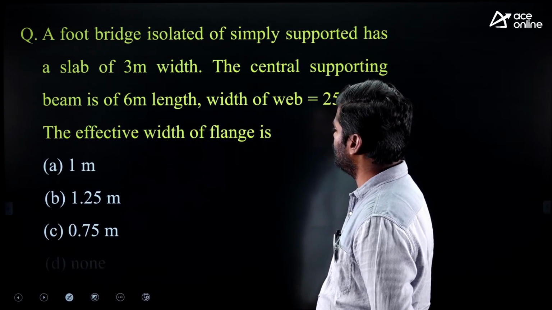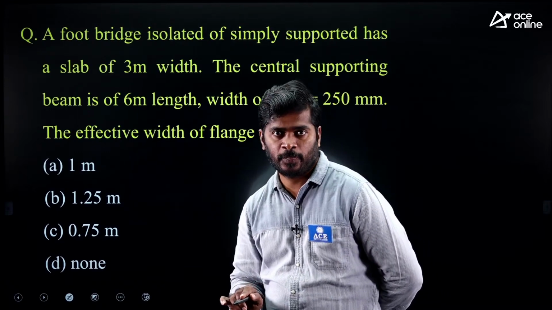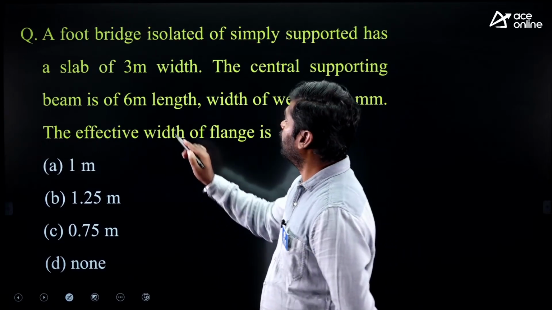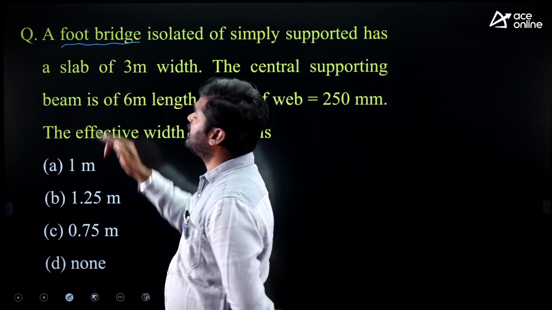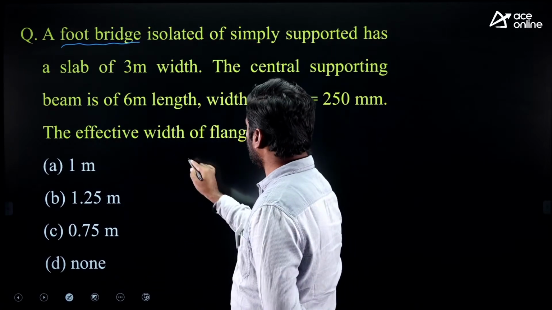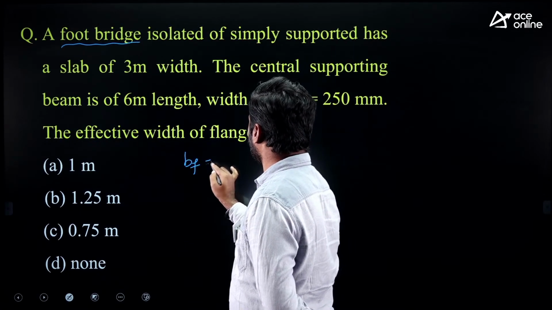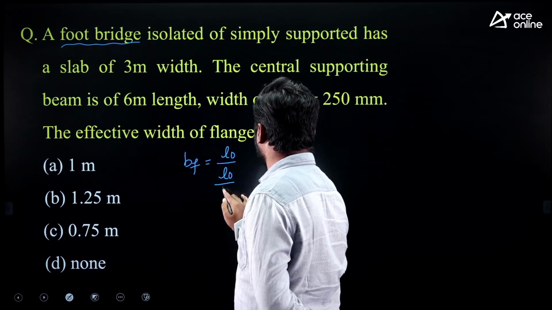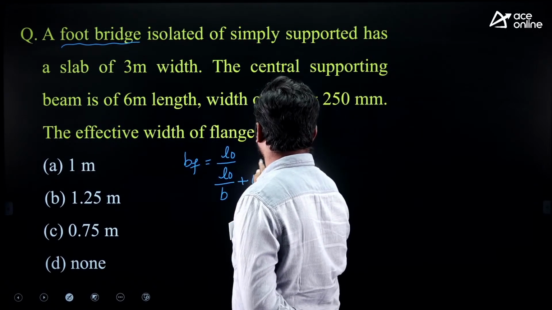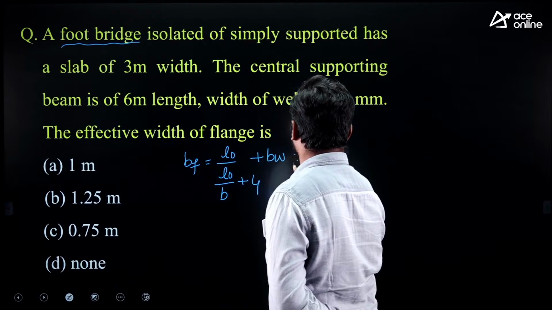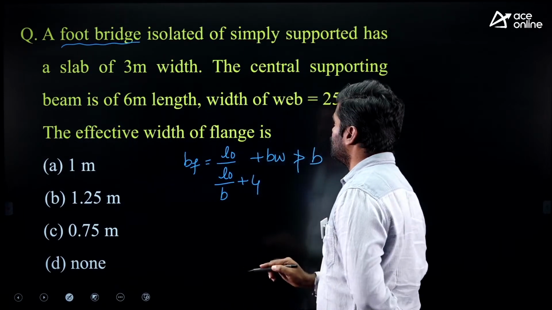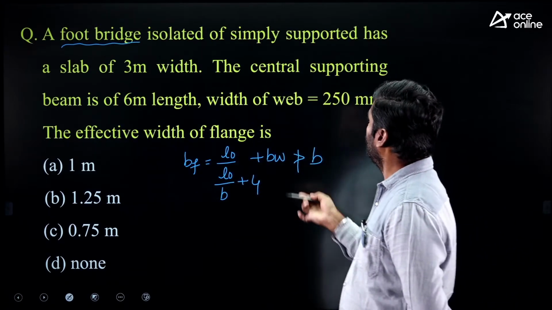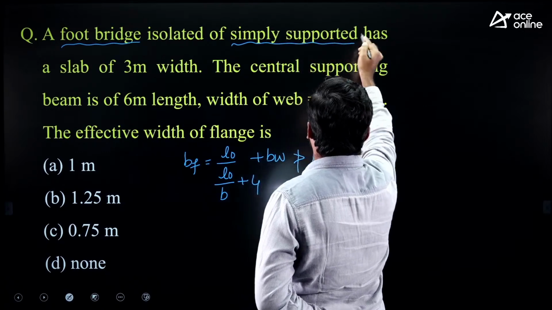The effective width of flange is, we have 4 different formulas in flanged beams to find out the effective width of flange. Here they have given footbridge. Footbridge is an example for isolated T-beam. So for isolated T-beam, effective width of flange formula is L0 upon (L0/B + 4) plus BW, which is not more than actual width of the flange. Here L0 is distance between zero moments. Here given simply supported beam,